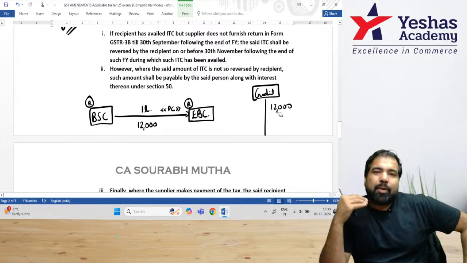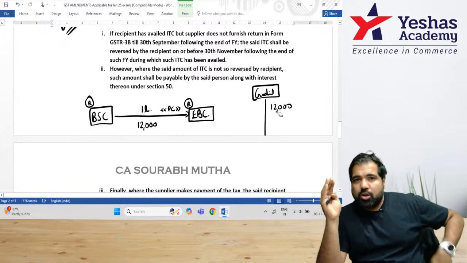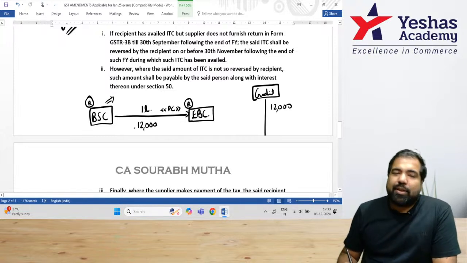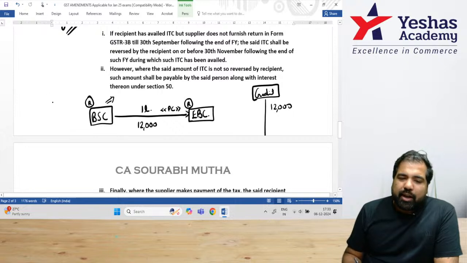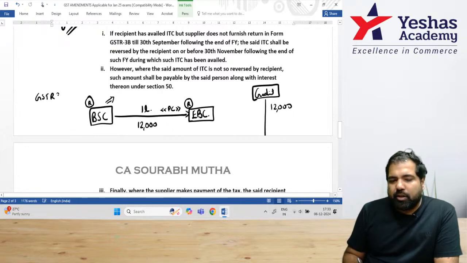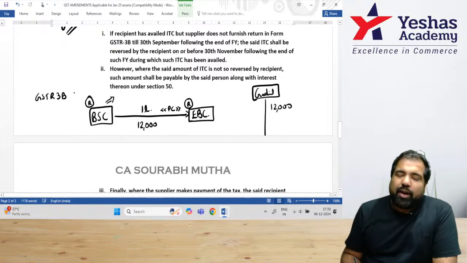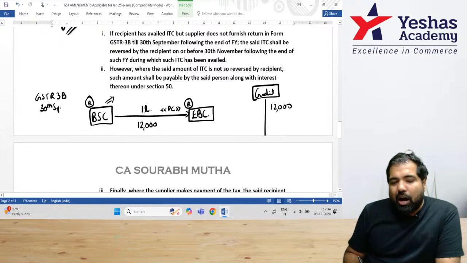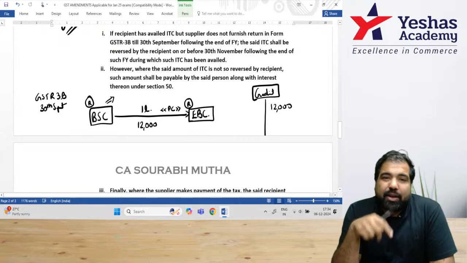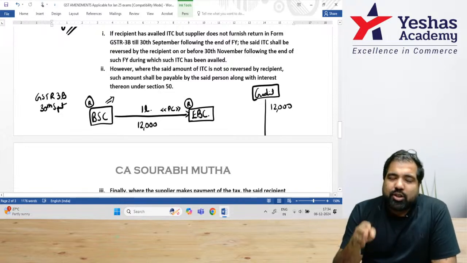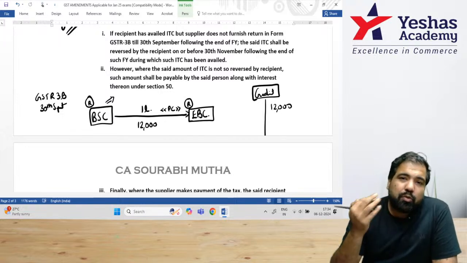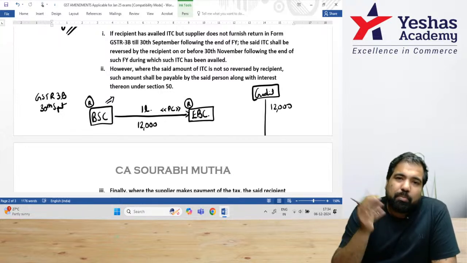Life moved ahead. December became Jan became Feb became March, and ahead, Battery Supply Company has not paid the GST to the government. This 12,000 rupees. What they've not done is they haven't filed their GSTR 3B, and even if they filed it, they've not shown this transaction there up till 30th September after the year ends. Example, right now is December, not Jan, not Feb, not March. After that, till 30th September, also they have not filed this return or they have not paid this tax.